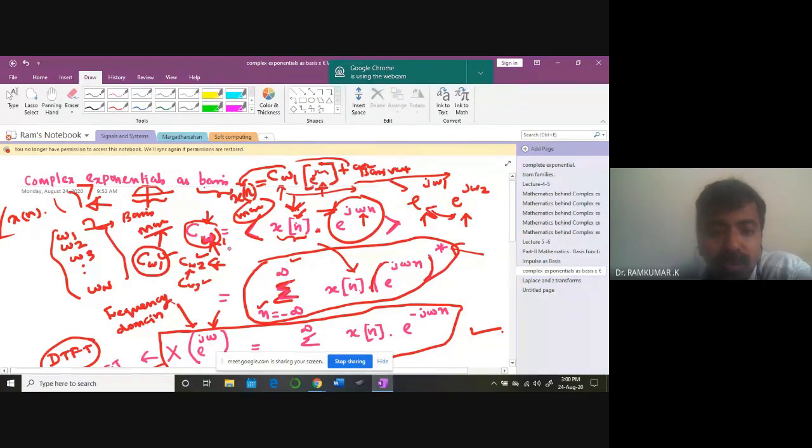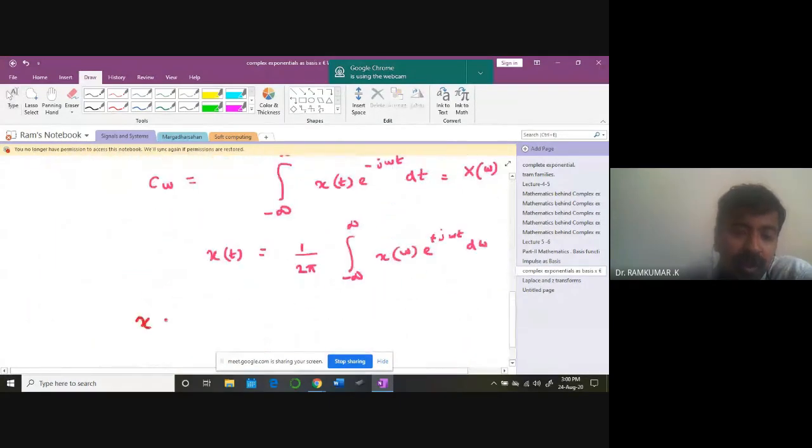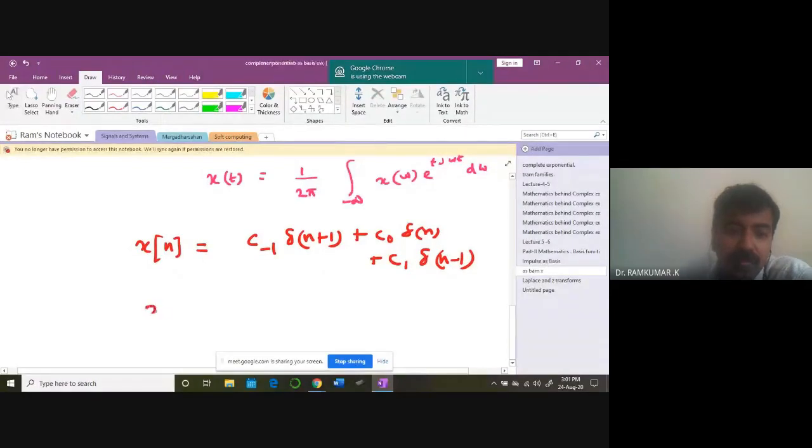Now, in order to represent my time domain signal back, in the previous case, the impulse domain, what I did was c of minus 1 delta n plus 1 plus c of 0 delta n. That was the impulse representation, but in the impulse case we stay in the time domain only.